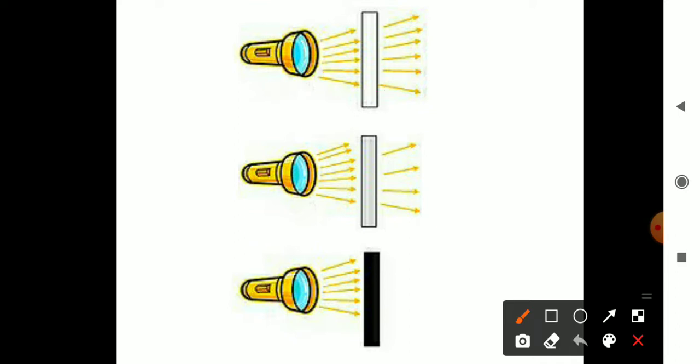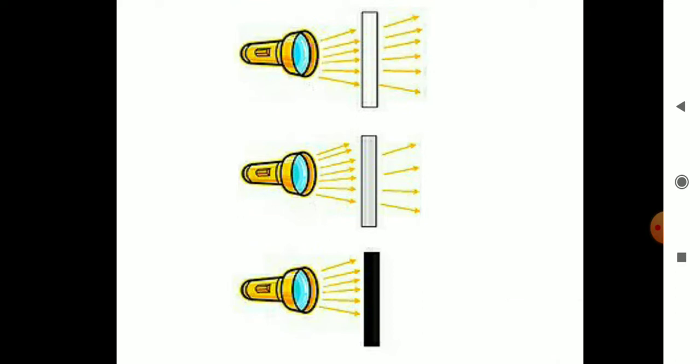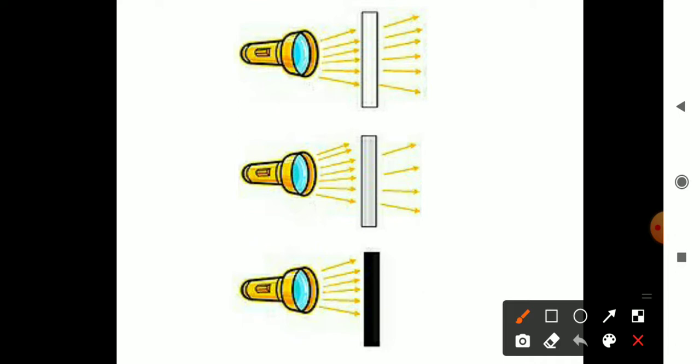You will observe that all the rays of light pass through this object. Those objects which pass all the rays of light through them are called transparent objects.